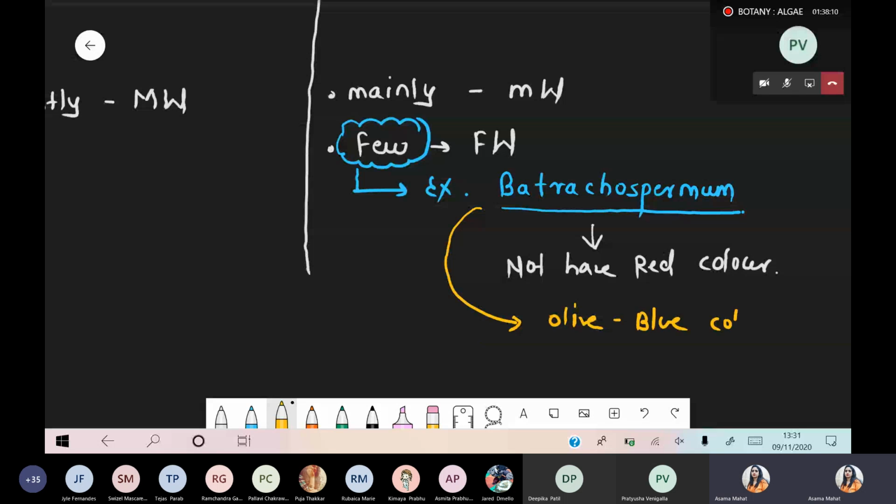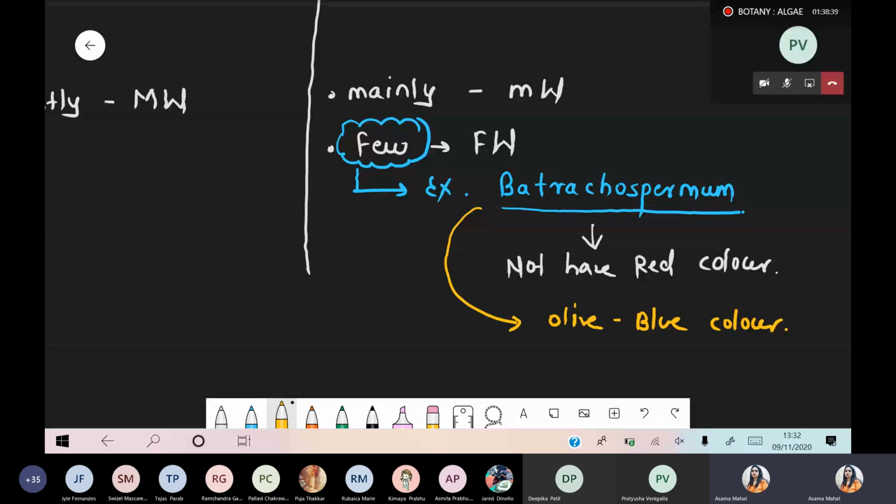So don't worry, a question about which color is present for Batrachospermum will not be made from here, but it might be possible in an assignment or DPP that you will get one question: out of the following red algae, which is the exception case. So remember this point, most of all red algae have the red color. Exception case Batrachospermum doesn't have red color because the pigments vary.